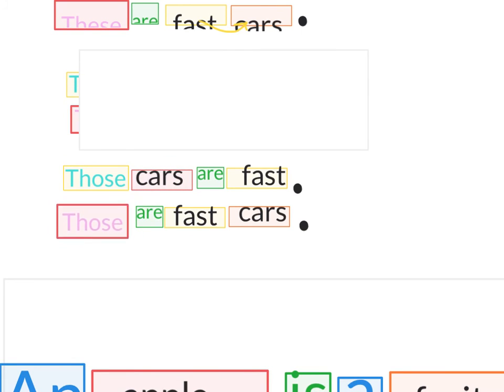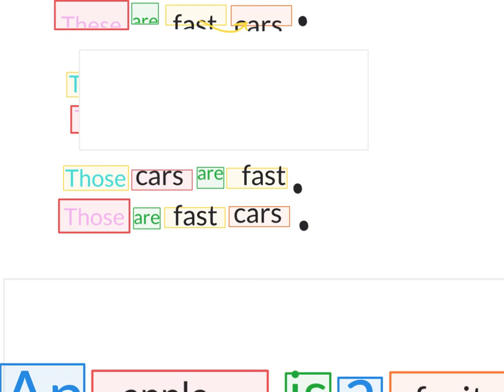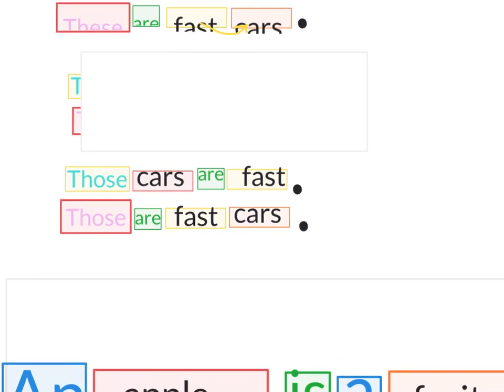And in this sentence, those is the subject, which means more than one, so we use are. Those are fast cars, and cars has become an object. It's more than one, so we do not need to have a or an in front of it. We do not say those are a fast cars, because cars is more than one.